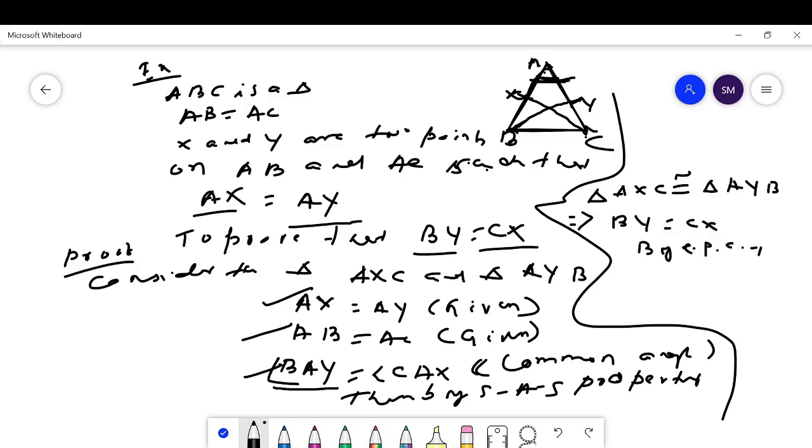What is CPCT? Corresponding parts of congruent triangles.